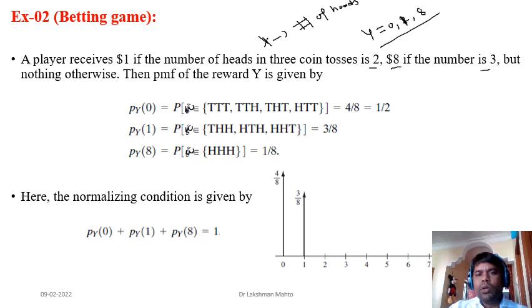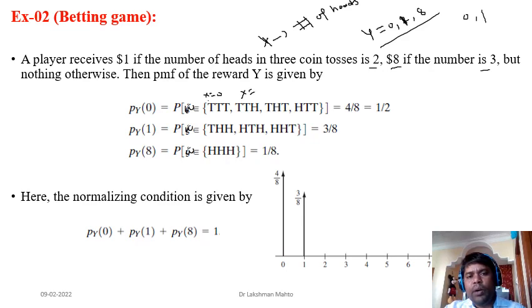Okay, so 0 is associated with the event which is having neither 2 heads nor 3 heads. That means either 0 head or 1 head. So what are those events? Those events would be tails. Here 0 head, you can say that x is taking value 0, or 1 head. So here TTH, x is taking value 1.